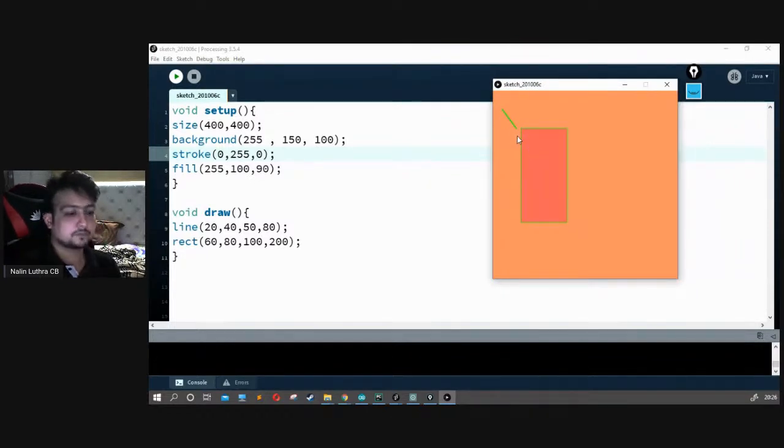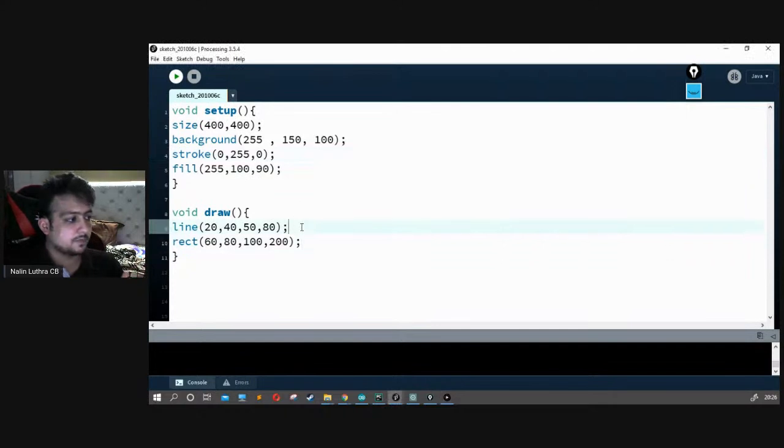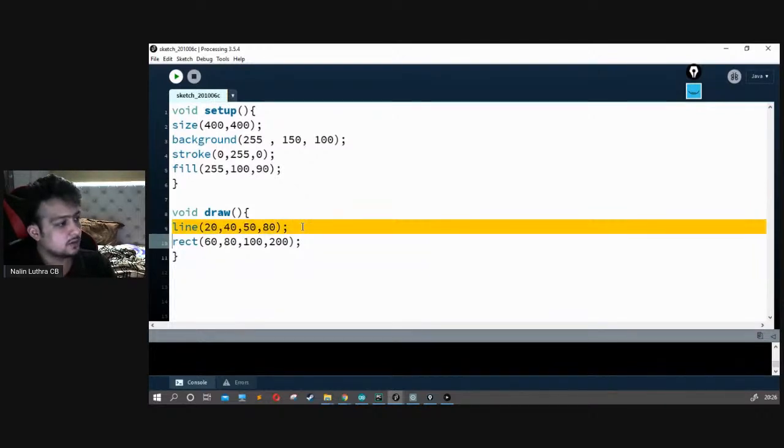Stroke got the color. In Processing, whatever color or stroke has been defined just above the function we are trying to build is how it gets presented. Let me give you an idea about that. For example, I want to change the stroke of the rectangle, whereas I want to keep the stroke of the line exactly the same.